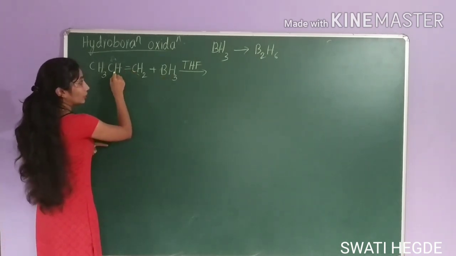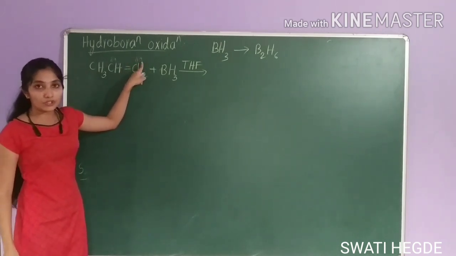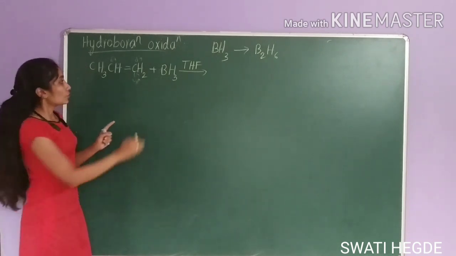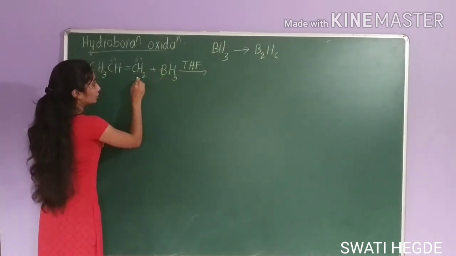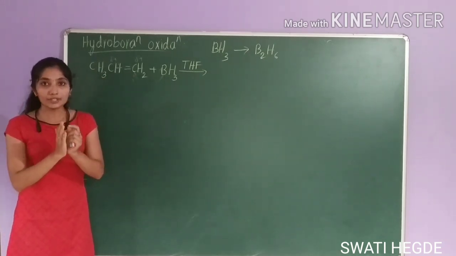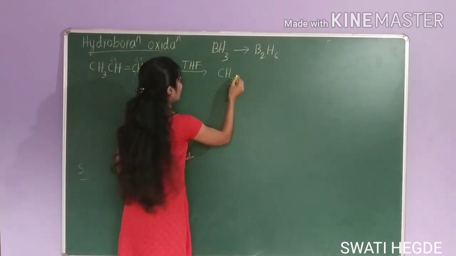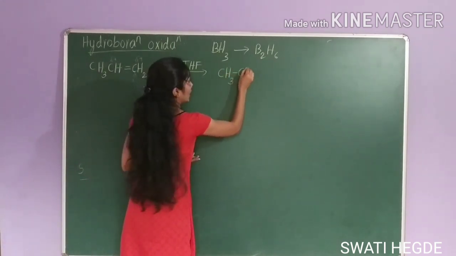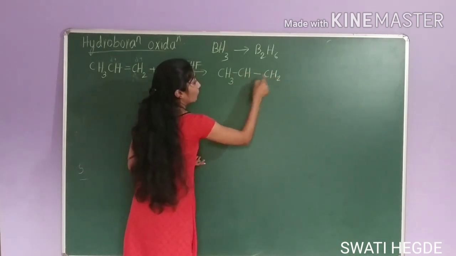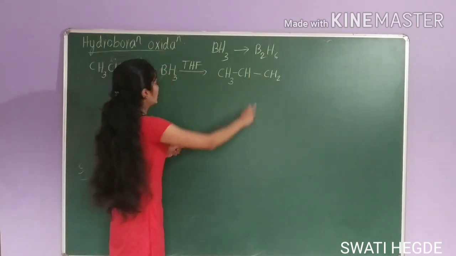If it attacks on this carbon atom, this carbon will get partial positive charge, which is a primary carbon atom, which is less stable. So, borane will attack this carbon atom to produce a more stable transition state. Okay. Here, product will be CH3, CH, single bond, CH2. Here the double bond will not break completely. It attains transition state, CH2,